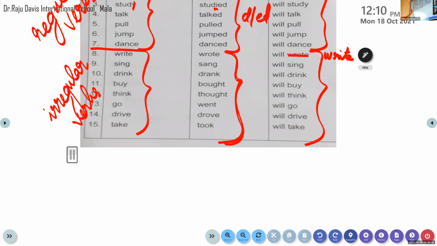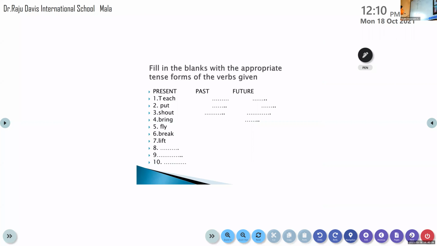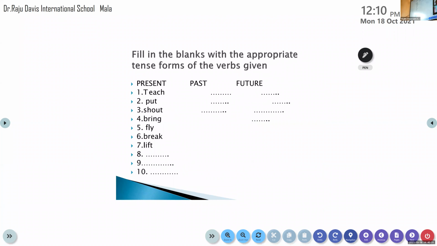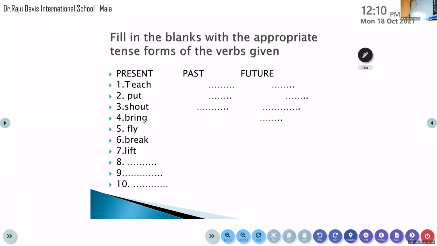So this table is very, very important. I've asked you to write and study this before when I took this chapter. Now let's move on to the worksheet, page 17, worksheet 10. All of you please take this. We have to finish this also in today's session. You have to fill in the gaps. Only one form will be given, either the present tense, the past tense or the future tense. We have to write the other two forms.